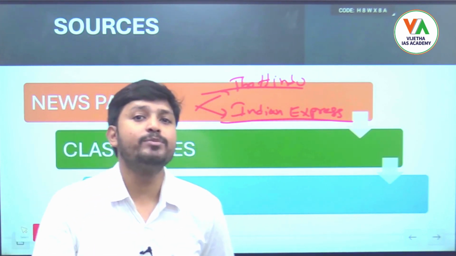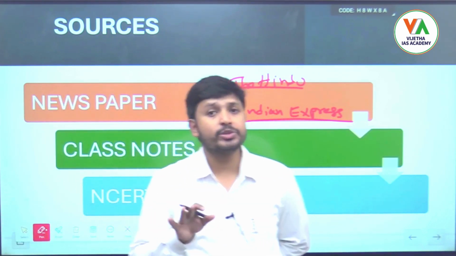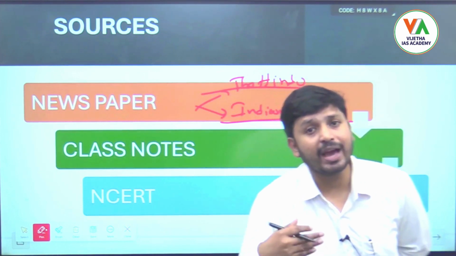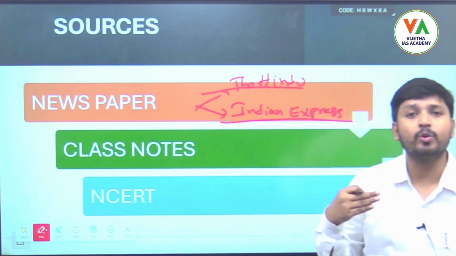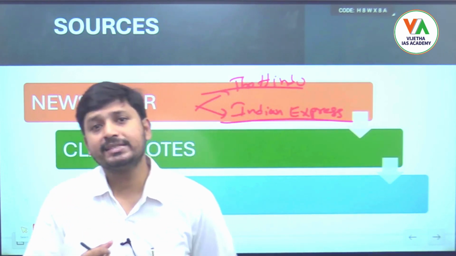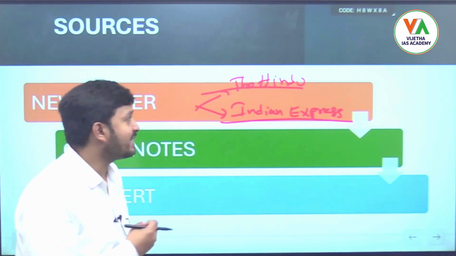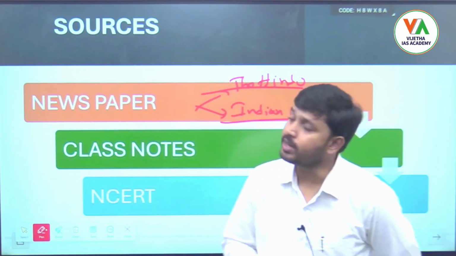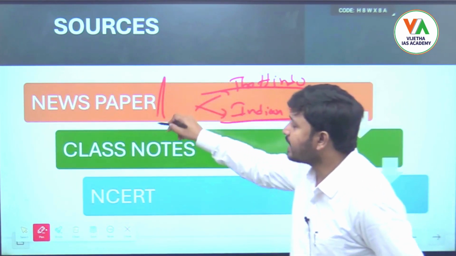Even in prelims, they ask the majority of questions from current affairs. So if we are well aware of the current topics going around the world and especially in India, approaching science and tech will be very easy. So keep the newspaper as your major source.